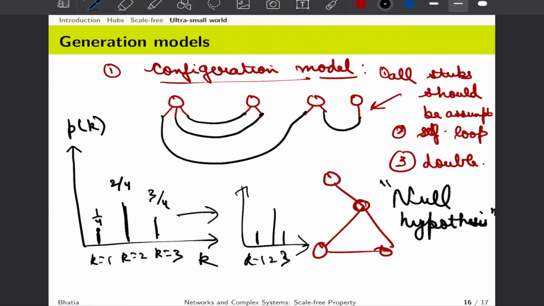And we know that in scale free networks, hubs play a prominent role in making an ultra small world, so in that case we would say that the ultra small world is also a property guided by the degree distribution. That's how these configuration models work.